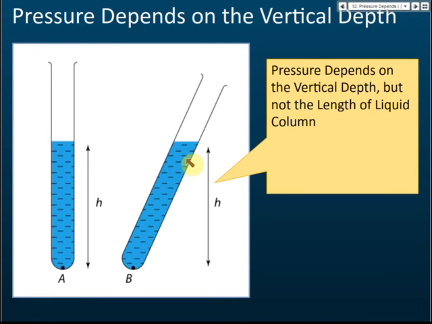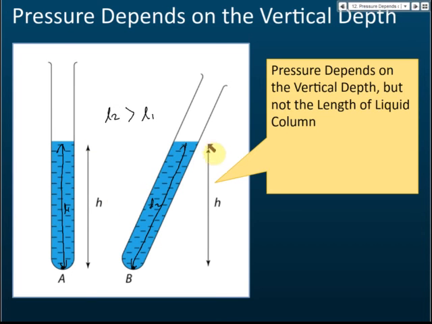Okay, if we compare the length of the liquid, this one is longer. Let me write here the length of the liquid. Let's say this is L2 and this is L1. So in this case, L2 is longer than L1, but they have the same vertical height, or vertical depth.